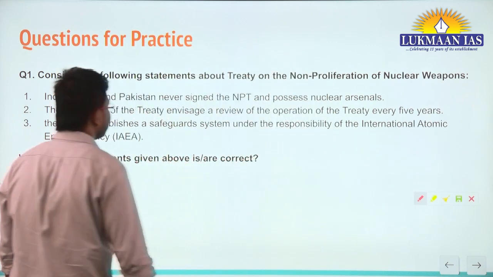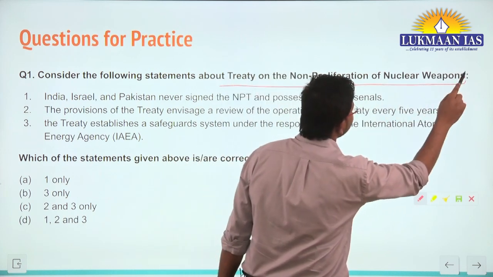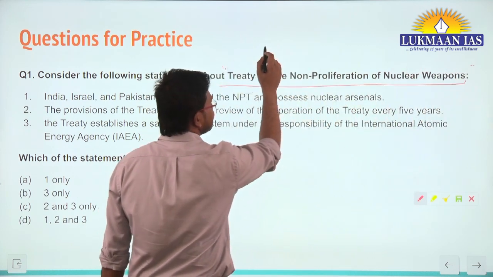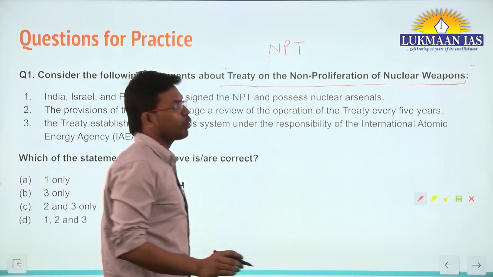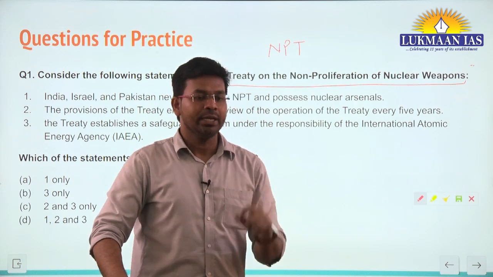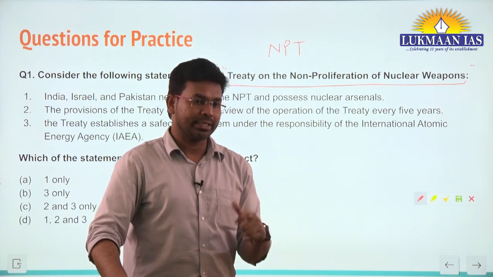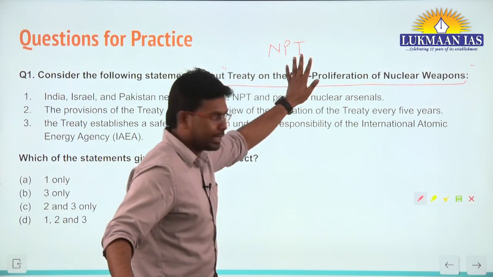It says, consider the following statements about the Treaty on Non-Proliferation of Nuclear Weapons, okay. This is in short known as NPT. It is also known as the Non-Proliferation Treaty or Nuclear Non-Proliferation Treaty. There are multiple ways to talk about it. So it is in short known as NPT.